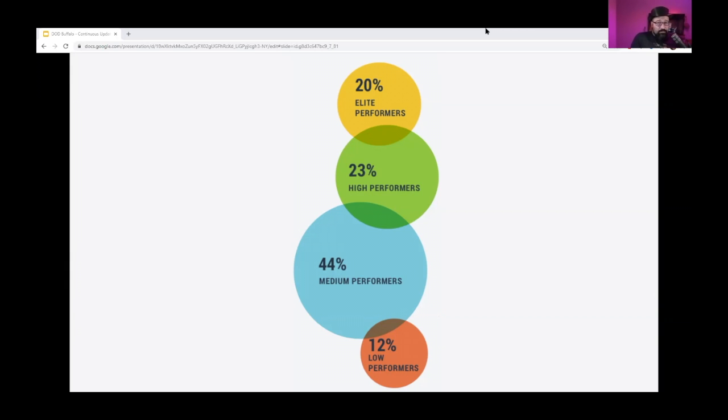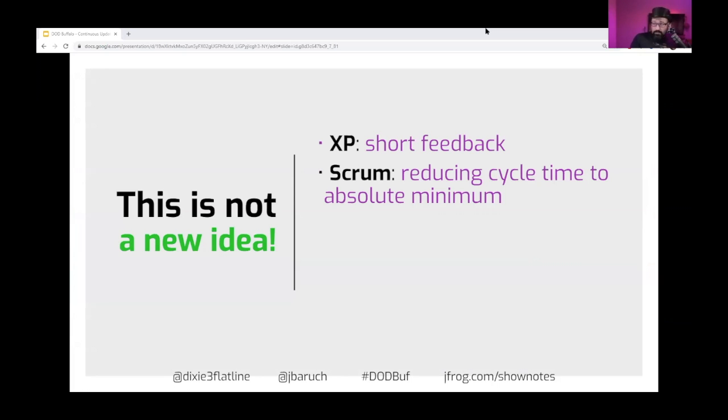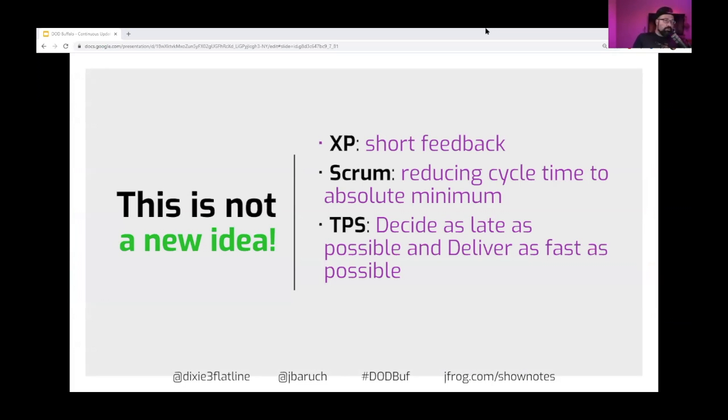And the reason why we have every 5th organization in the world doing it is because it's not a new idea. It's not a new idea because it's been around for more than 20 years. In 1998, Extreme Programming was advocating for short feedback. And then in 2000, Agile and Scrum, reducing cycle time to the absolute minimum. And then other methodologies like the Toyota Production System or Lean Manufacturing, and then Kanban. Every methodology that we live by today and take for granted actually advocates for shorter feedback and faster release cycles. So it's 22 years, but still here we are. Let's talk about what can possibly go wrong.